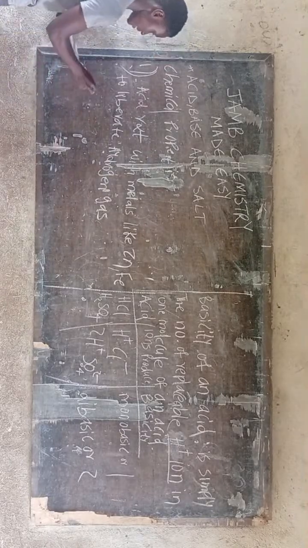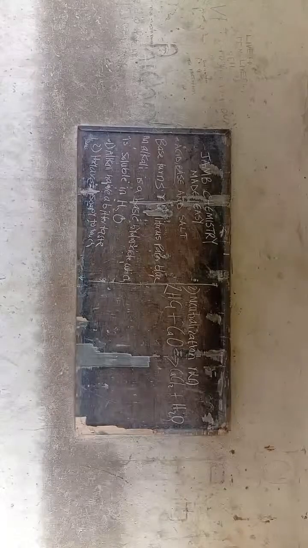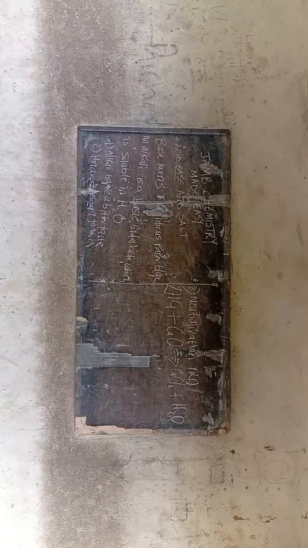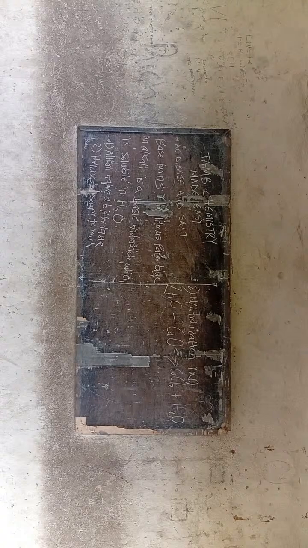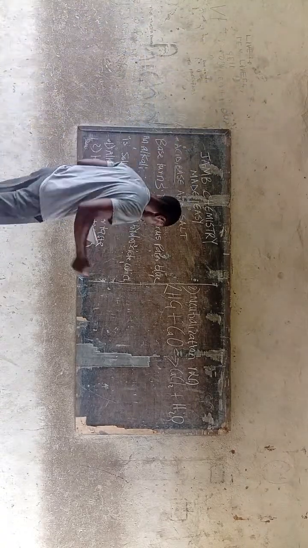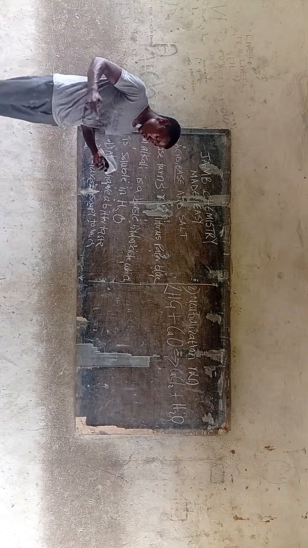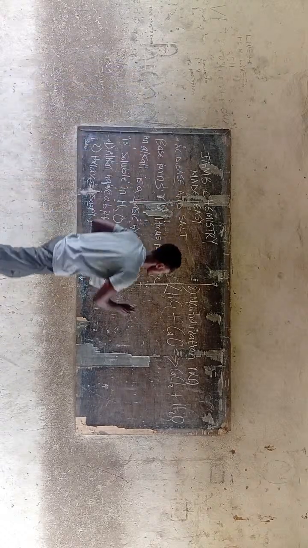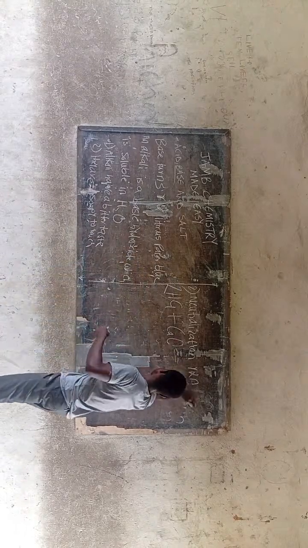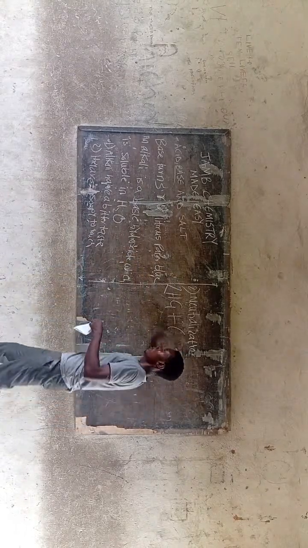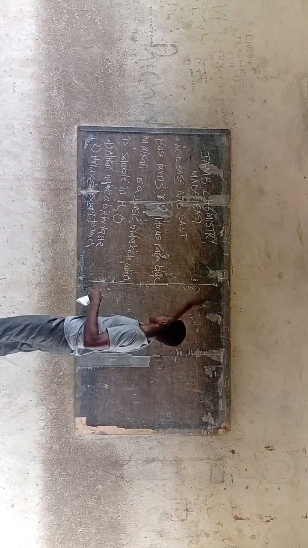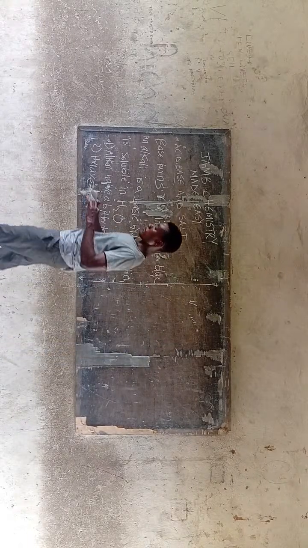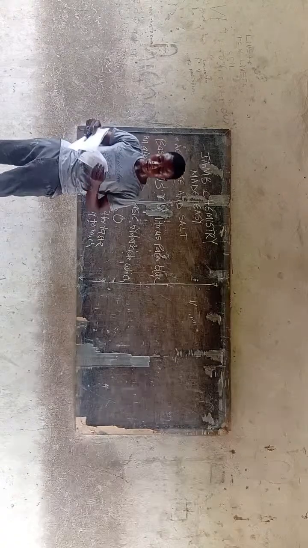So an alkali is soapy to touch. When you touch an alkali it is very, very slippery. They also turn red litmus paper blue. And they are used in the soap industries. Alkalis are used in the making of soap. Let's move on to the next one.